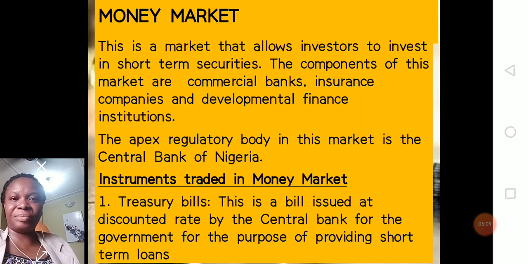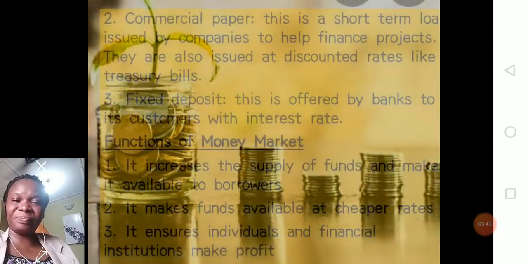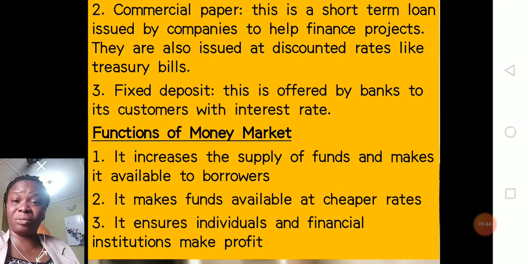Let me give you an example. For example, the government may decide to issue this treasury bill. Let's assume the bill is worth 100,000, but the government issues it for 80,000. So you are buying it for 80,000, and after buying, the government gives you an IOU for 100,000. At the end of 3 months, or 90 or 91 days, the government pays you back the 100,000. That means you are making a profit of 20,000 on the treasury bill that you have bought. Please, do you understand?